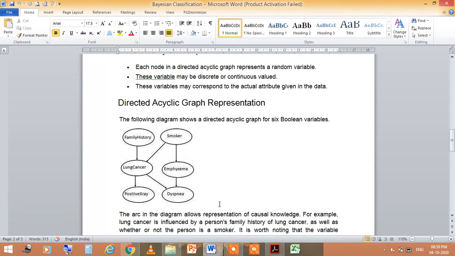The following diagram shows the directed acyclic graph for six Boolean variables. Here you see family history, lung cancer, positive X-ray, then smoker, and emphysema, and this emphysema is related to dyspnea.